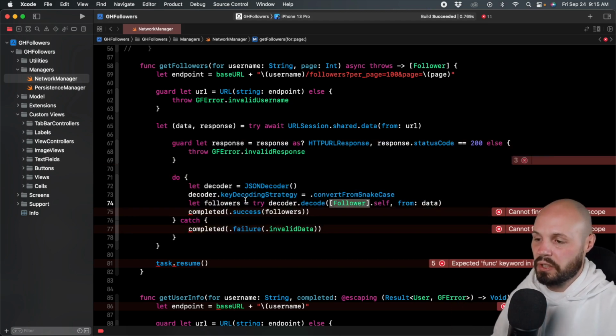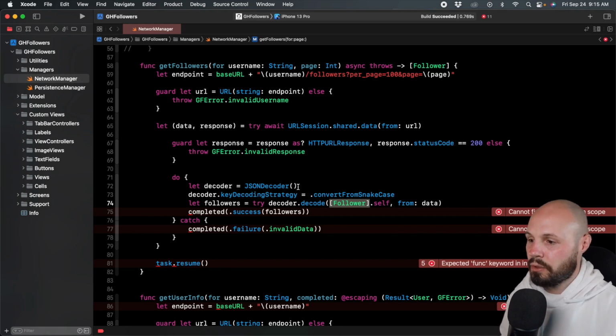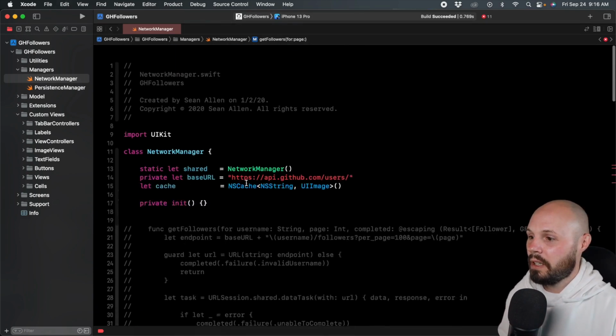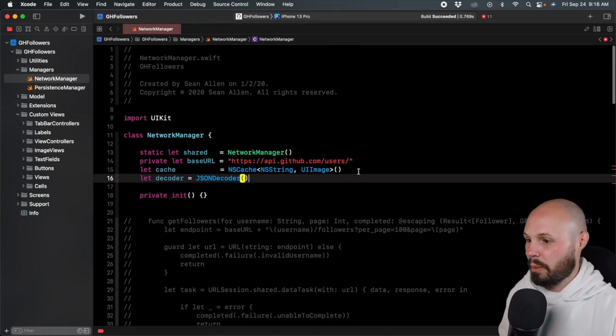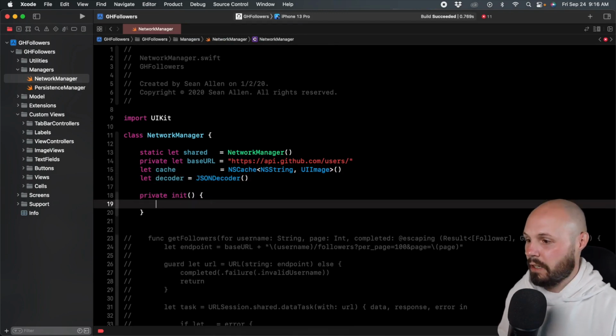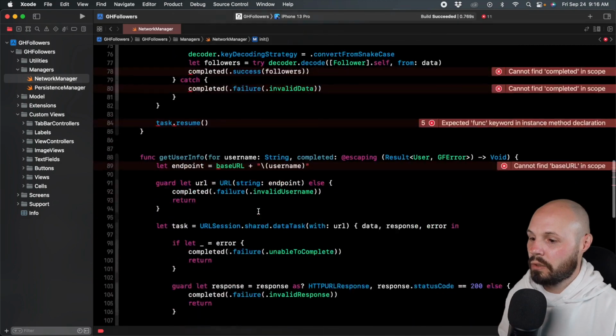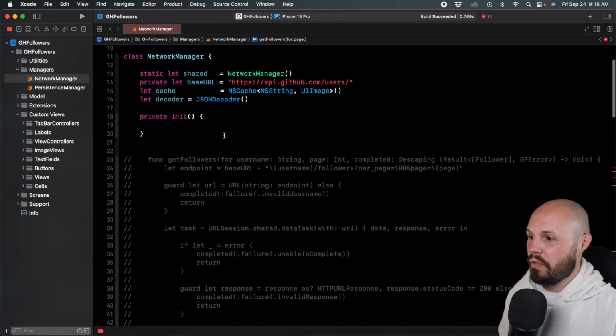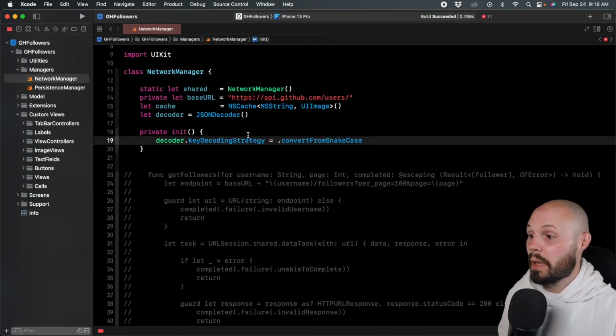Now, because we're going to use this decoder a lot, I'm actually going to refactor this out. And we could have done this before. By the way, this has nothing to do with async await. This is me just refactoring the code to clean it up. I'll let you know when we get back to the async await specific stuff. So I'm going to cut this decoder out here and put it up as another variable up here. And then in the init here, let me scroll down, we are going to give it the key decoding strategy of convert from snake case. We'll cut that, move that up here into when the network manager gets initialized.